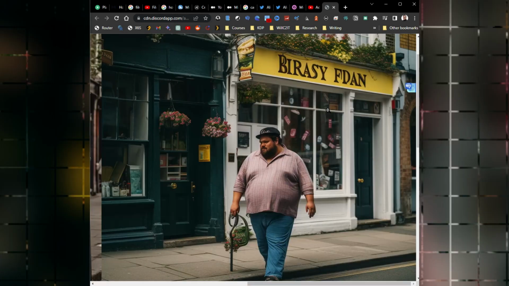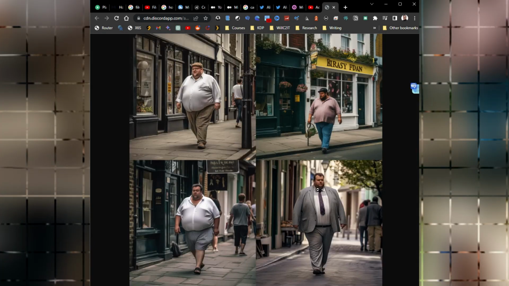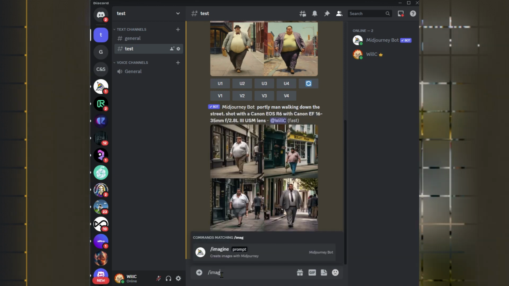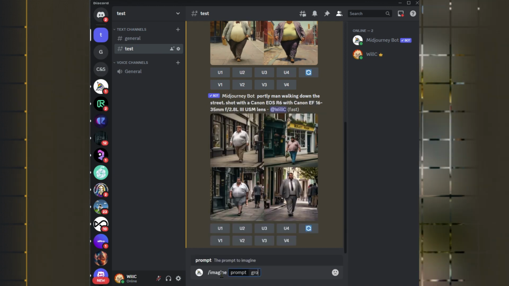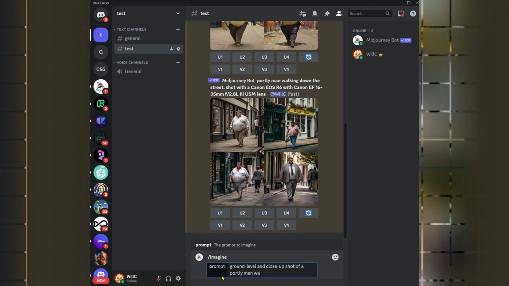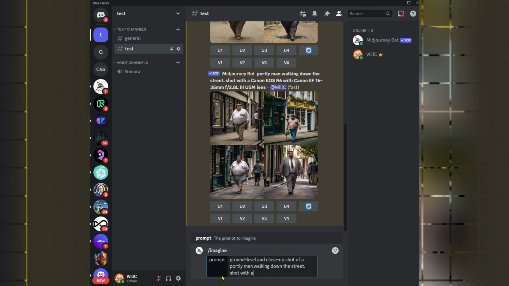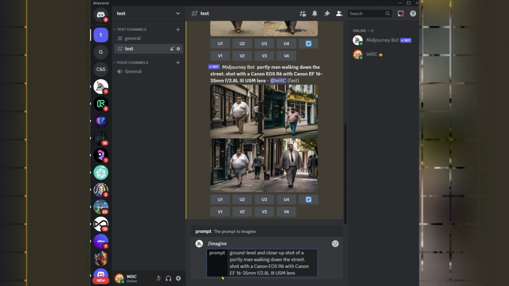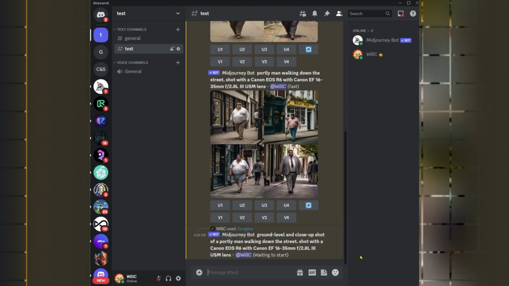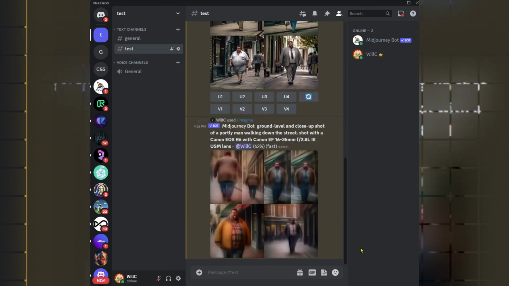But facial features tend to be distorted the farther away the person is. So you need to work on camera angles and shot types. The best ones are ground level and close-up shot and ground level and medium level shot. Let's go ahead and generate ground level and close-up shot of a portly man walking down the street. Shot with, and we copy and paste the camera type. As you can see, the person's faces are definitely clearer.